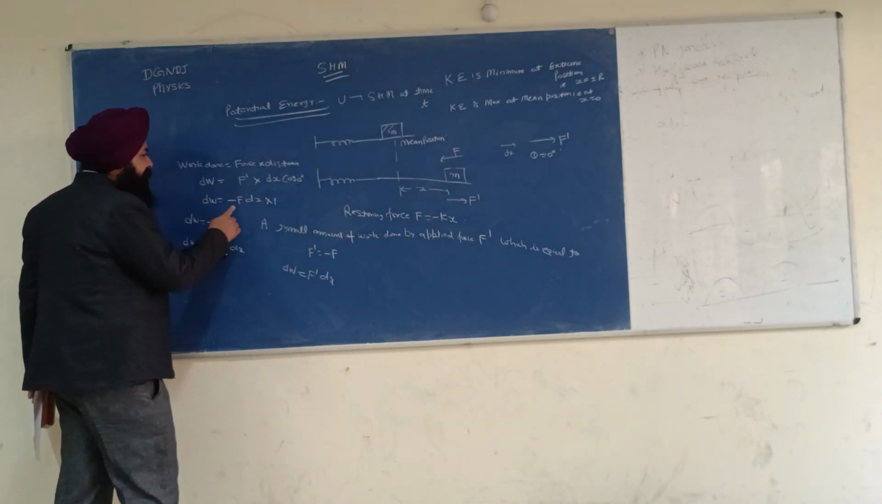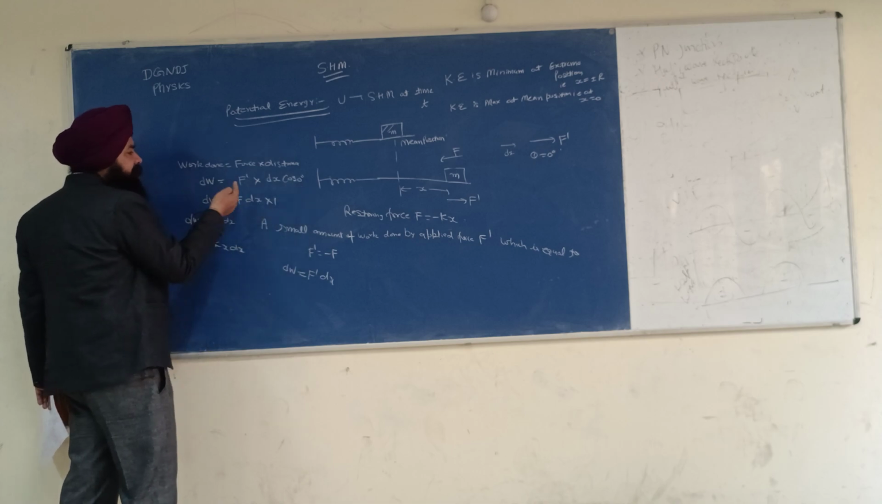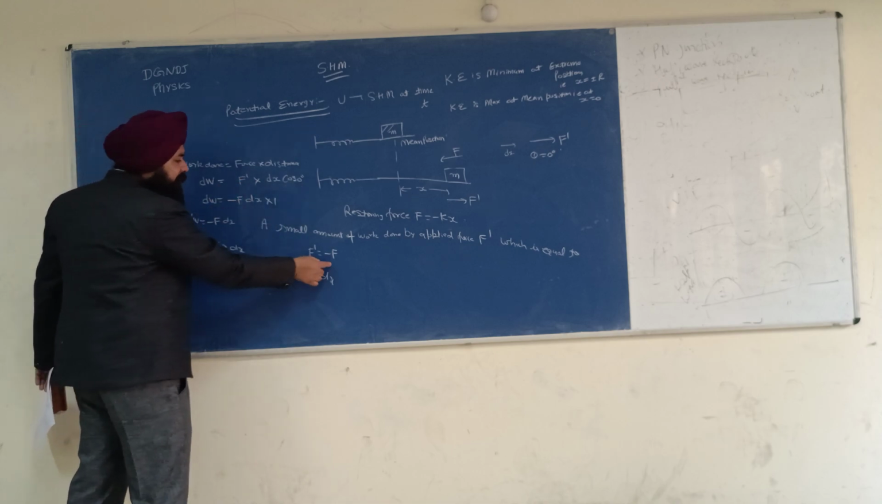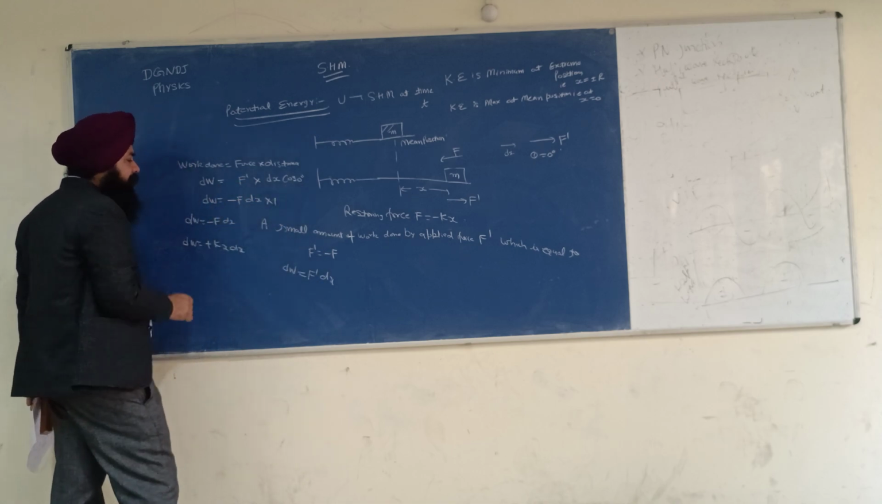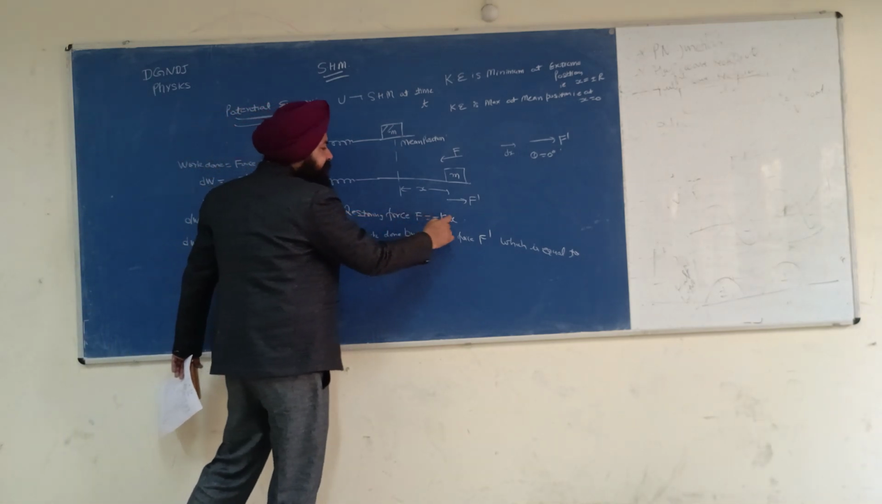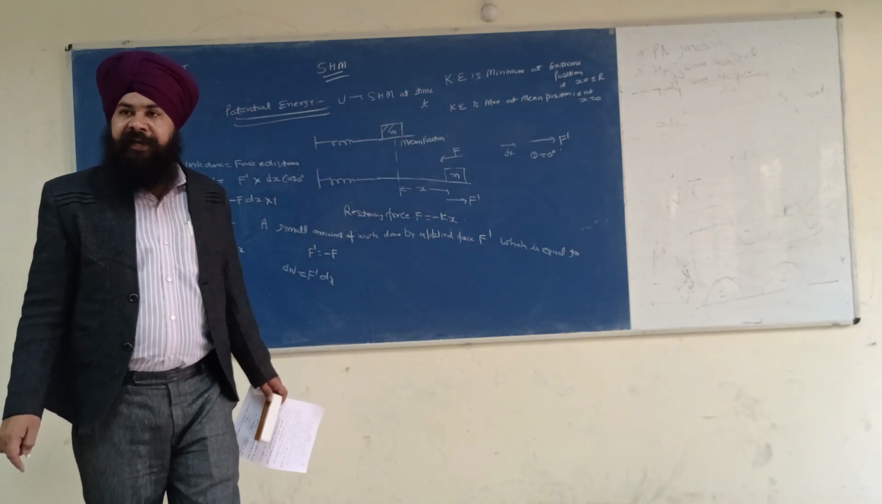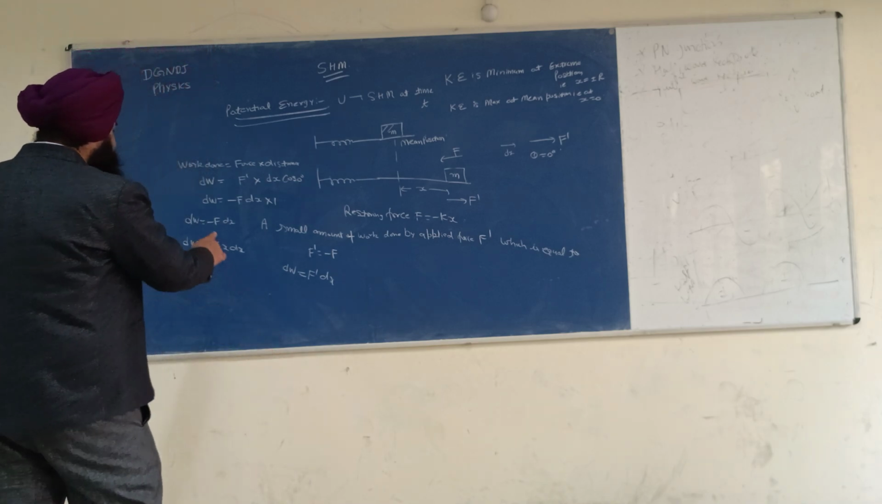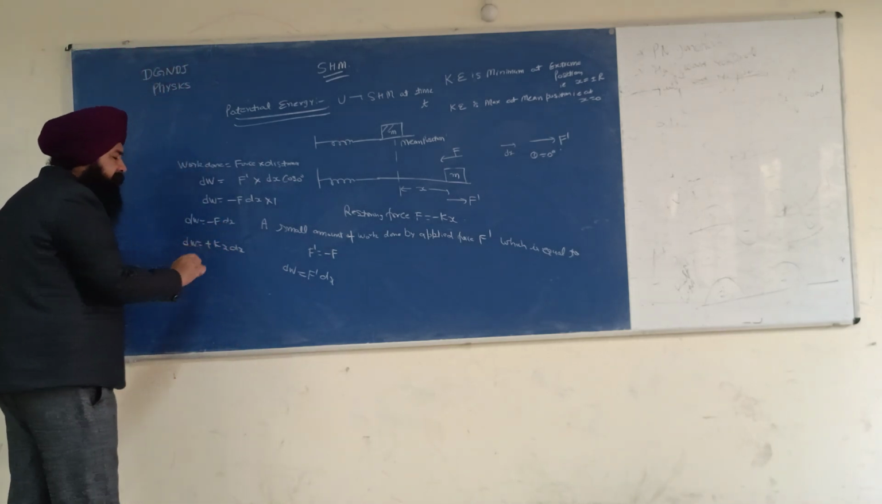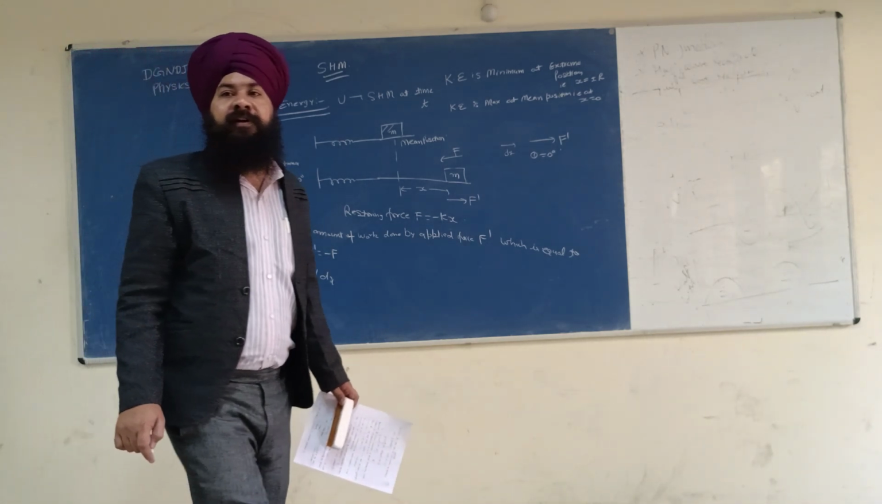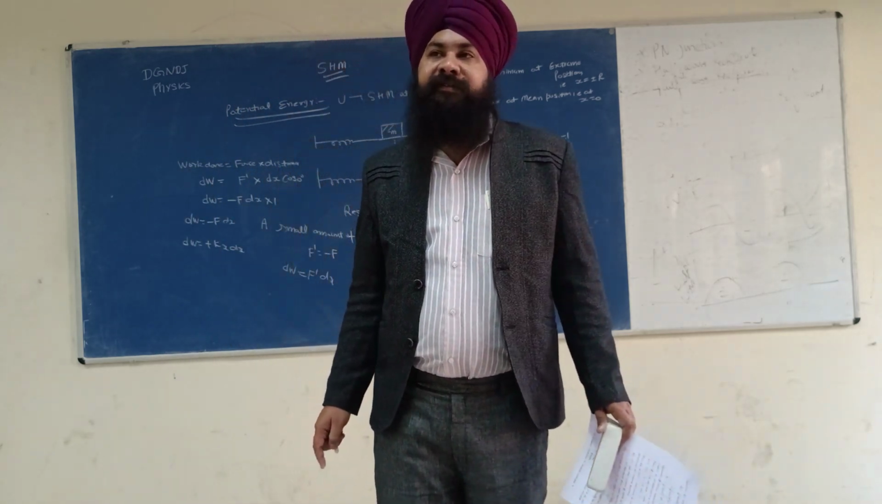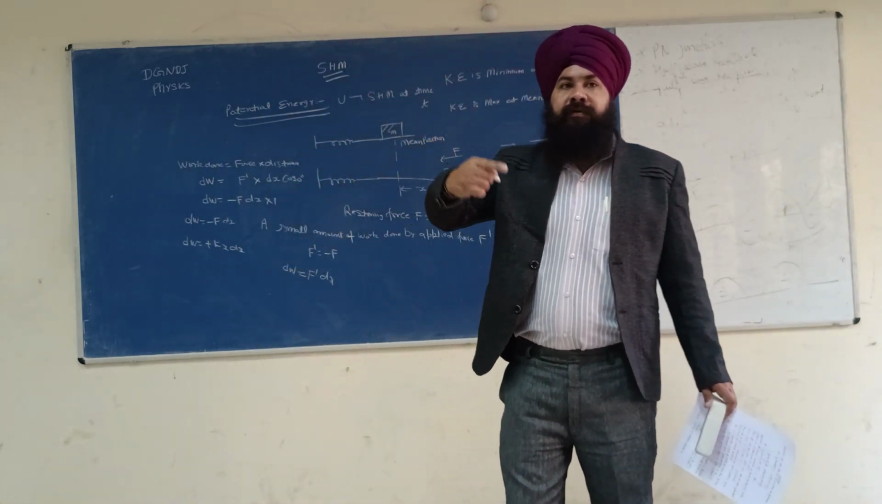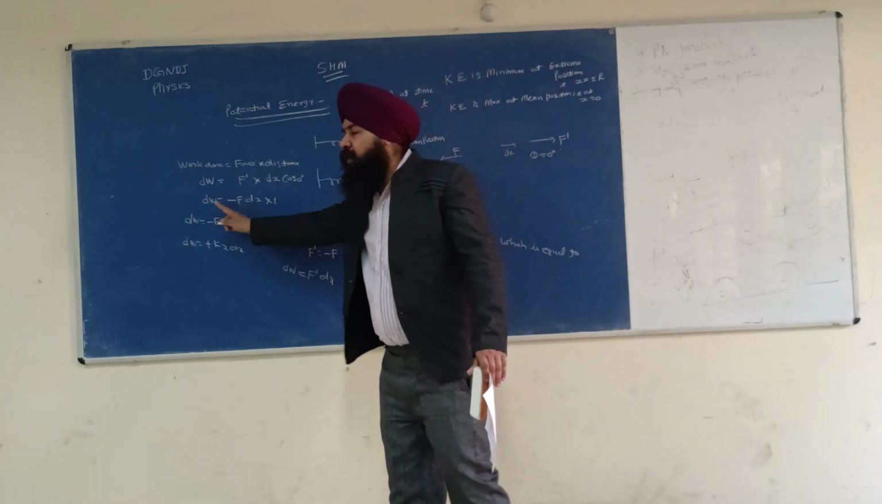So this comes out to be F dx cos 0, and F prime is equal to minus of F dx cos 0, which is 1. I am using this value of the restoring force, F is equal to minus kx, in this expression. So this is the small amount of work done, dW is equal to kx dx. Okay. Now we want to calculate the total work done.